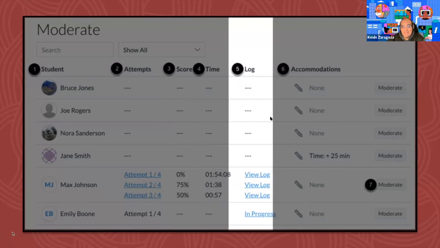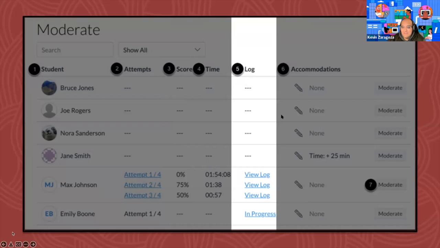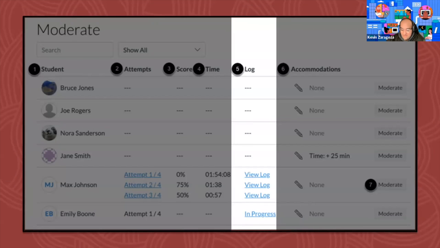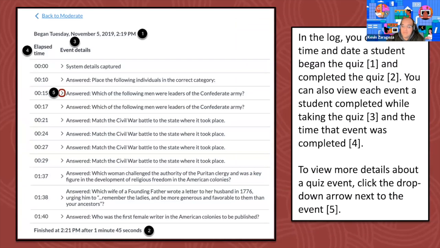Number 5 is a log, and here's where things get a little bit interesting. You might consider it TMI, too much information, but it is helpful information because if you ever do need to go in there and make some changes or want more information about it, we can go ahead and click on the log option. So let me just go ahead and read through this.